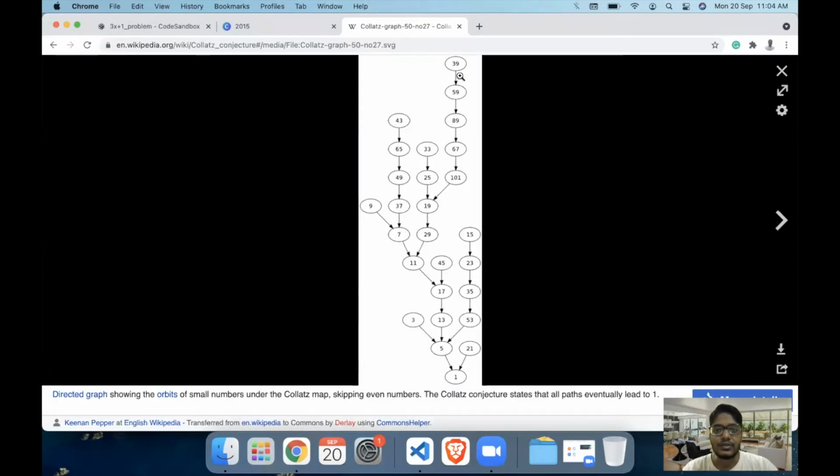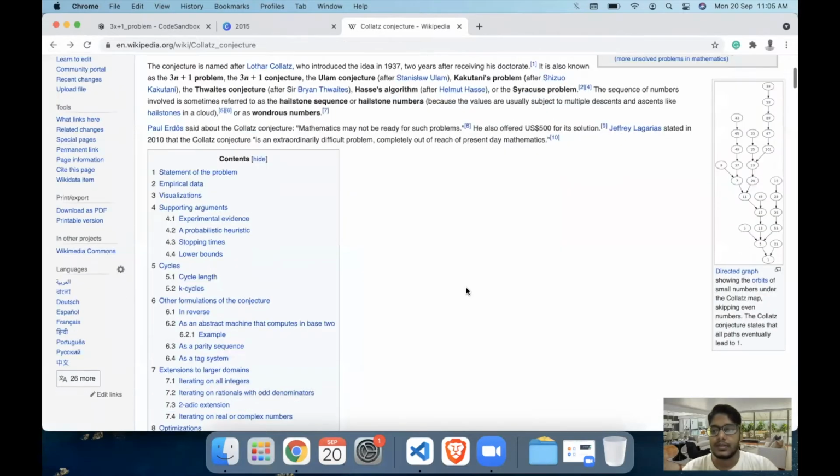So let's just say if you start with some numbers, like any number like 15 or some other, eventually the number series always ends up at the value 1, and that's the entire beauty of this series. So coming to our case in which we are trying to solve this problem.